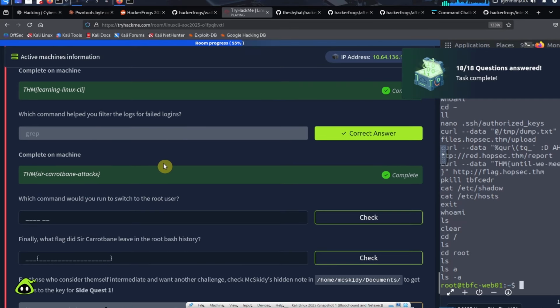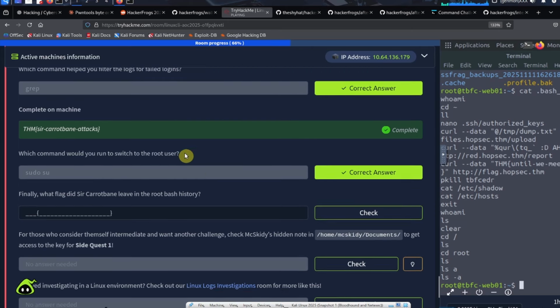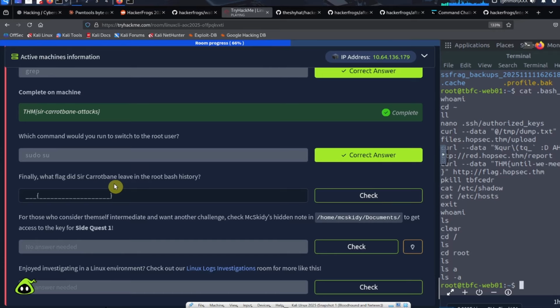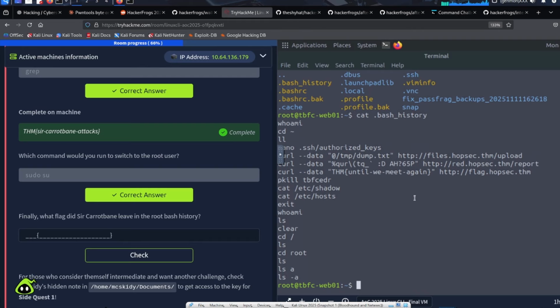The next question is, which command would you run to switch to the root user? You would switch to the root user using the sudo su command. So sudo su. And then finally, what flag did Sir Carrotbane leave in the root bash history? The root bash history, we found it. It was this one over here, THM until we meet again. So we can just copy this and paste it in. Okay.